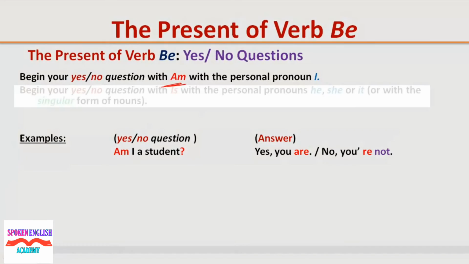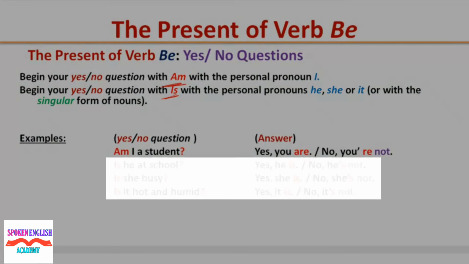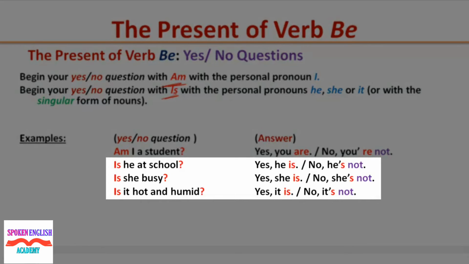Begin your yes, no question with is with the personal pronouns he, she, or it, or with the singular form of nouns. Examples: is he at school? Yes, he is. No, he's not. Is she busy? Yes, she is. No, she's not. Is it hot and humid? Yes, it is. No, it's not.